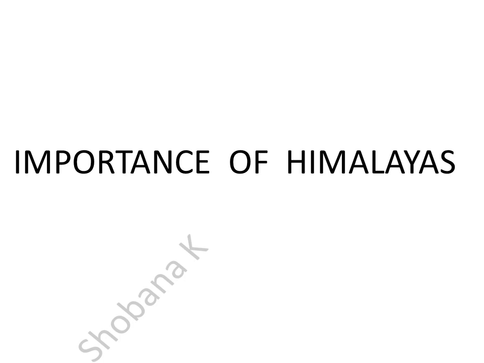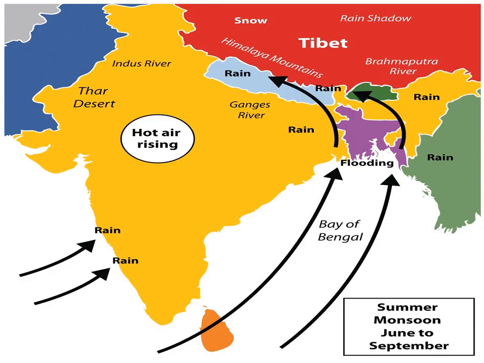Importance of Himalayas. Himalayas are the propellers of one of the most powerful rainfall systems, call it the monsoon system of the world. In summer, they stop the southwest monsoon and thus cause heavy rainfall. Himalayas block the southwest monsoon and cause heavy rainfall to northern India. It forms a natural barrier.